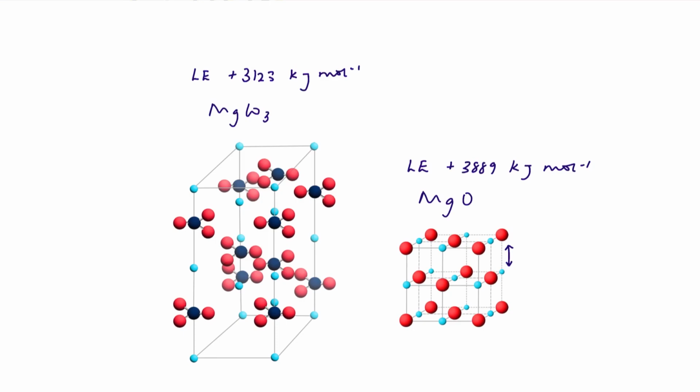During a thermal decomposition reaction, we are breaking up the magnesium carbonate lattice, but we are making a magnesium oxide lattice, which means we need to reverse our lattice enthalpy. We don't need to put energy in to this side of the equation. Essentially, it's exothermic. We're going to release 3,889 kilojoules per mole when we make the magnesium oxide lattice from its ions in the gaseous state.